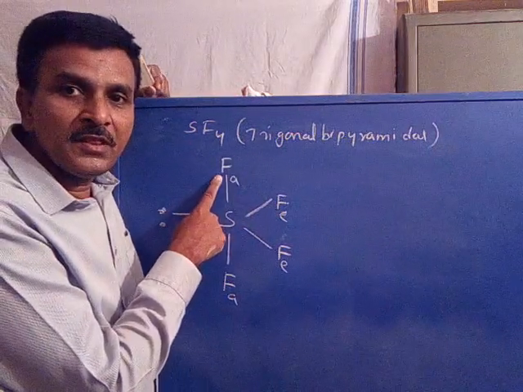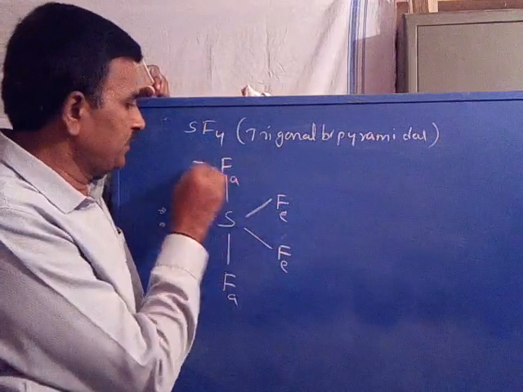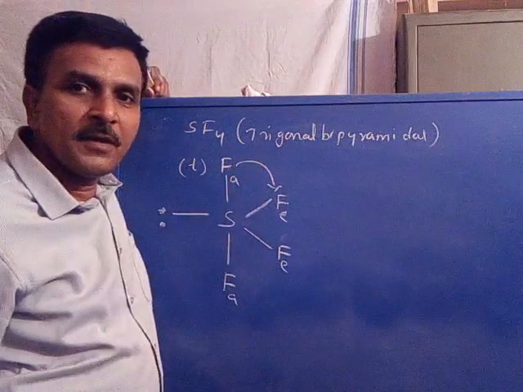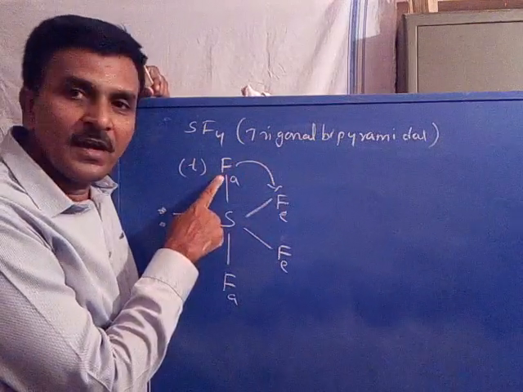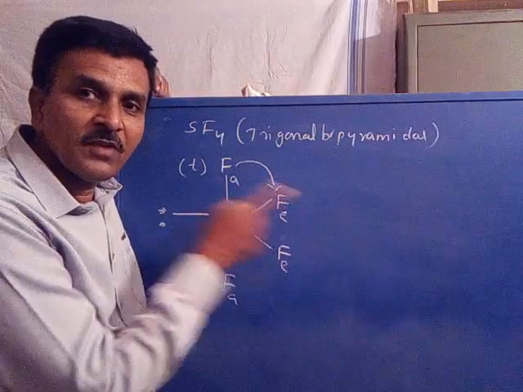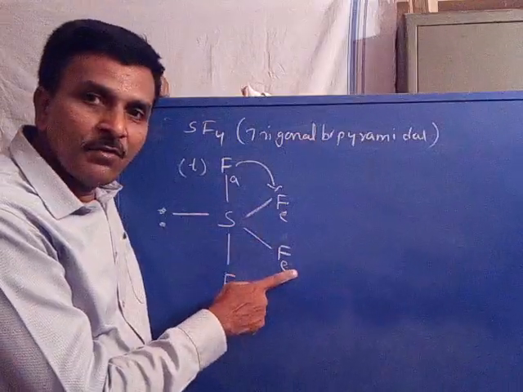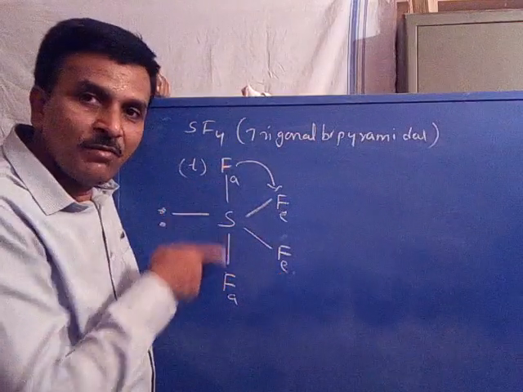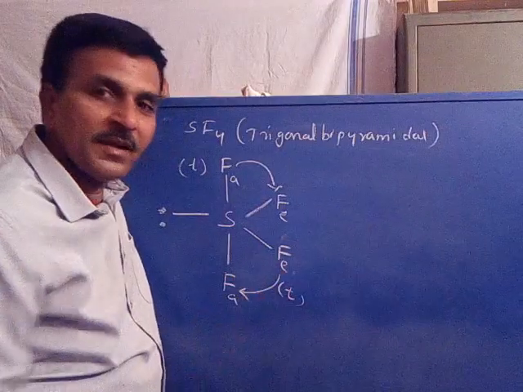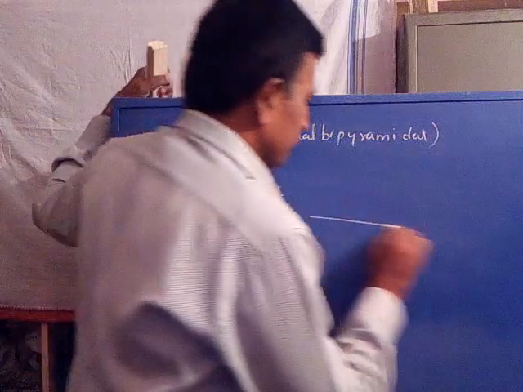Axial fluorine coupled with two equatorial fluorines, 2 plus 1, is a triplet. In the same way, equatorial fluorine coupled with two axial fluorines also becomes a triplet. So two triplet signals appear.